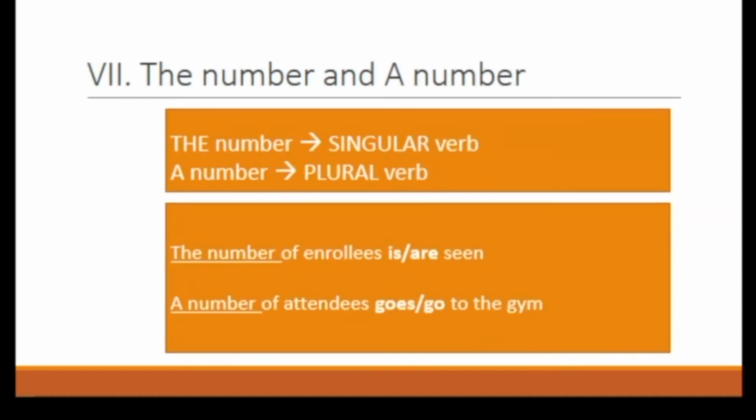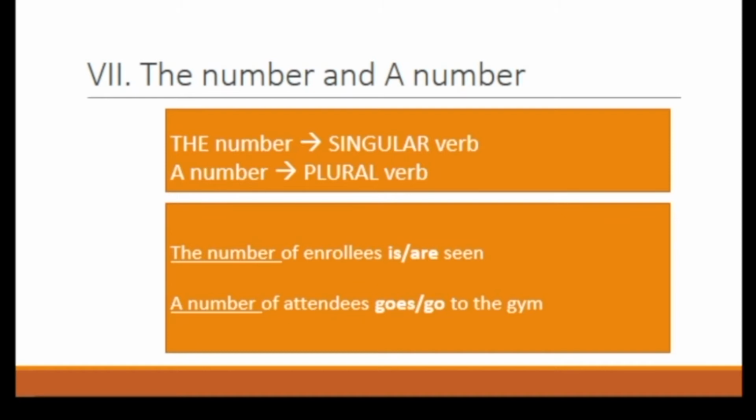Rule number 7, the number and a number. Use a singular verb for the expression the number and a plural verb for the expression a number. Why is that? A number of means many, because many plus a plural noun takes a plural verb. The important thing to remember is that these expressions act like a quantifier. So even though it involves the singular noun number, it is serving the same role in the sentence as a quantifier such as many or a lot of.